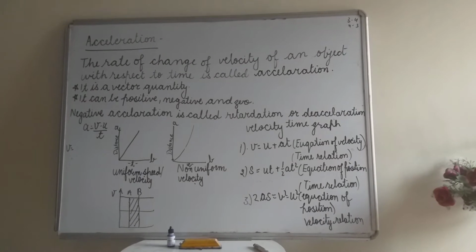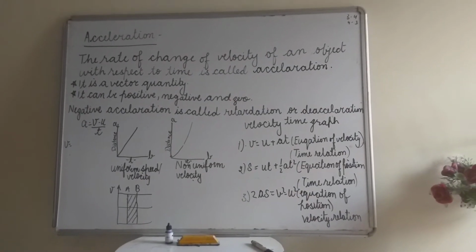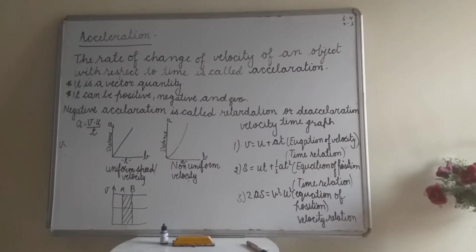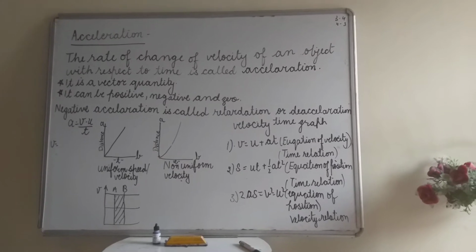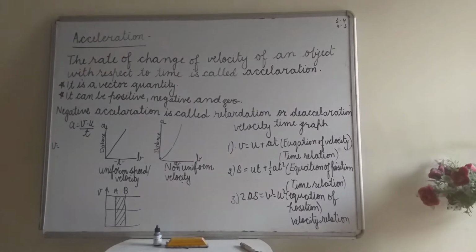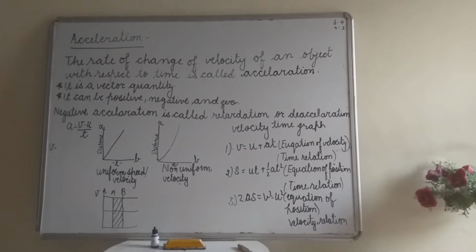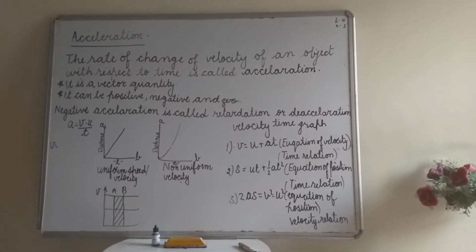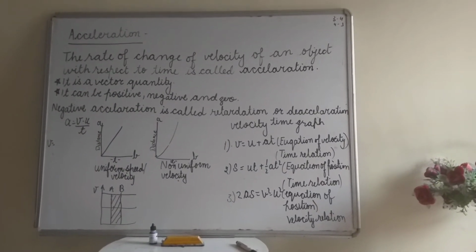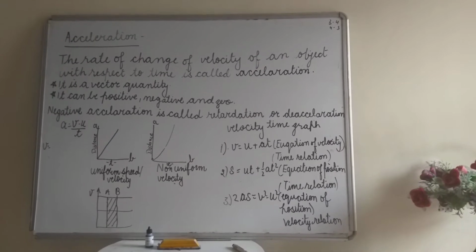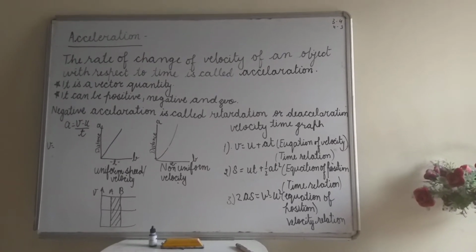So what is acceleration? The rate of change of velocity of an object with respect to time is called acceleration, and it is a vector quantity. Vector means it has both magnitude and direction.